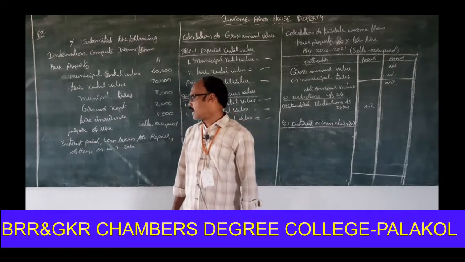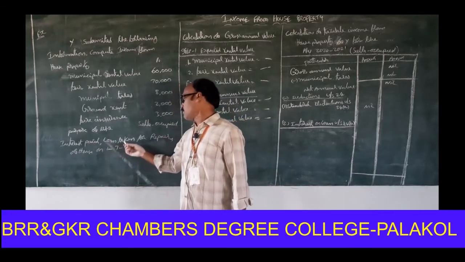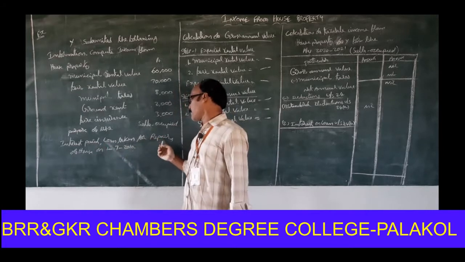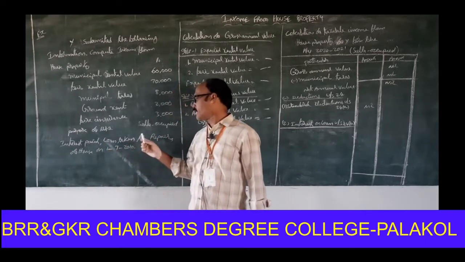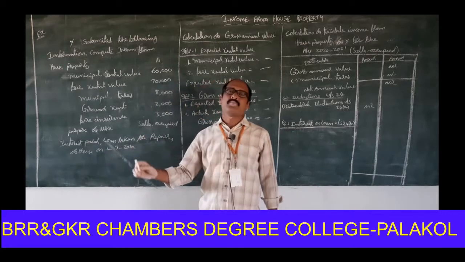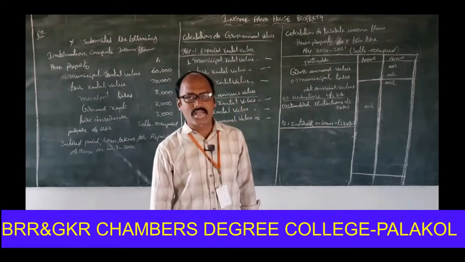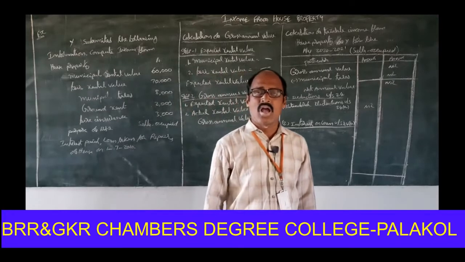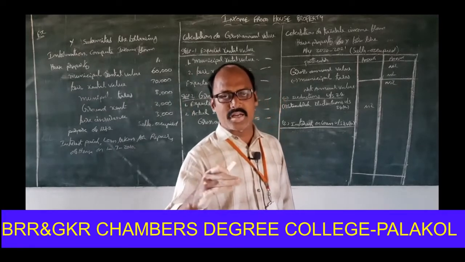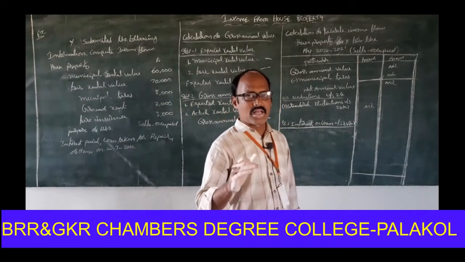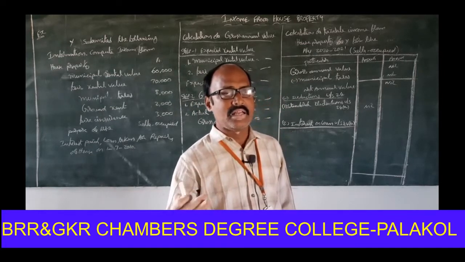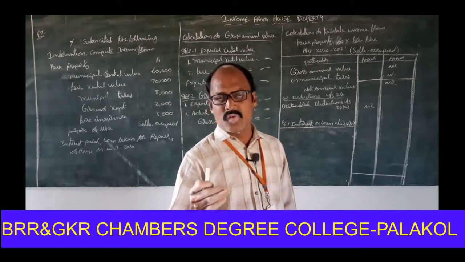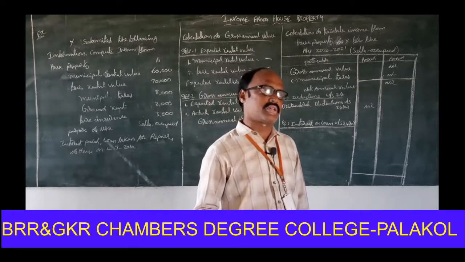Interest paid on loan taken for repairs of house on 1/7/2010. That means loan taken for repairs after 1/4/1999. Whenever the loan is taken after 1/4/1999, for interest paid on loan, the following least amount is allowed as deduction.